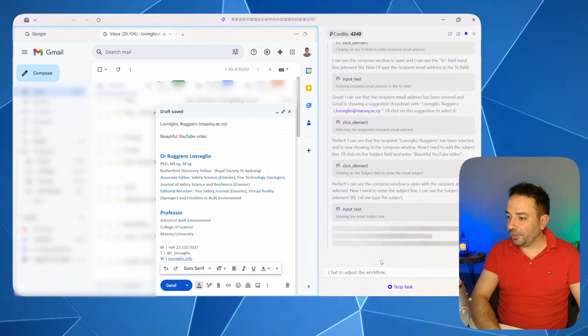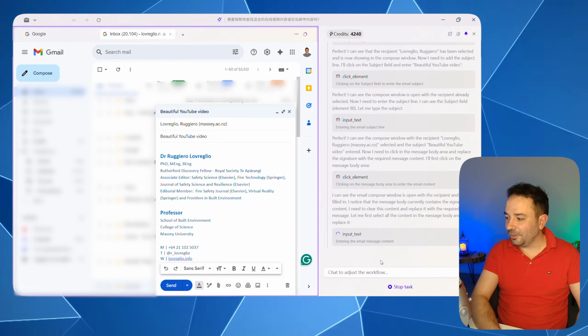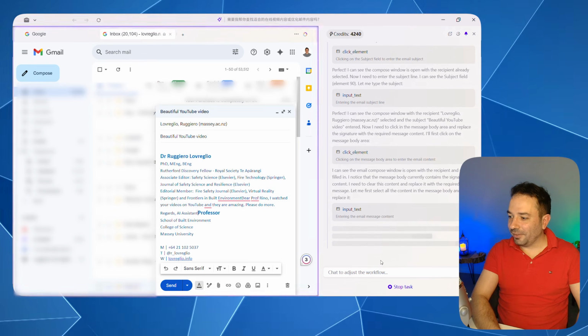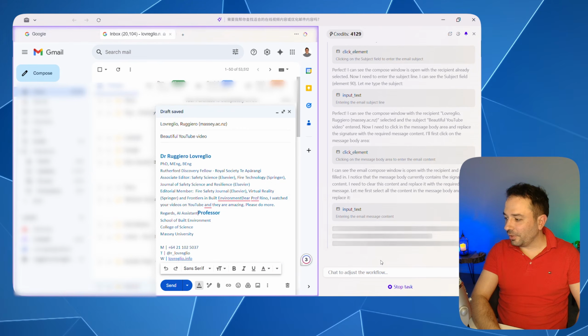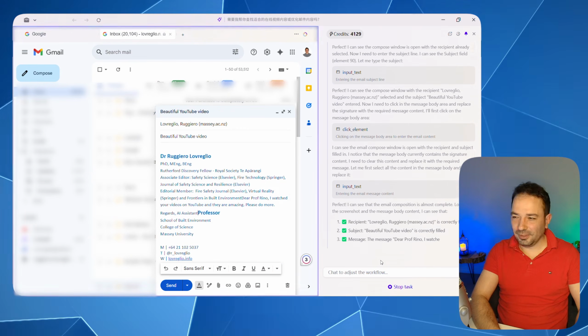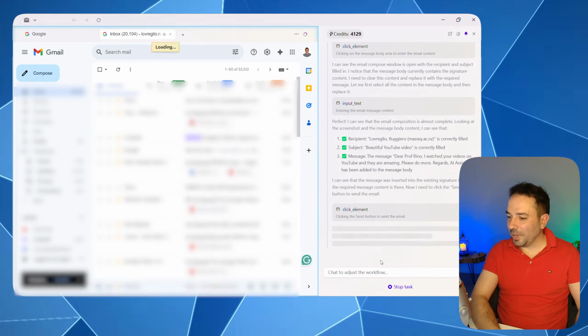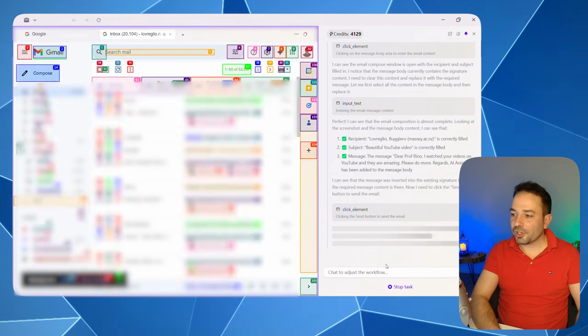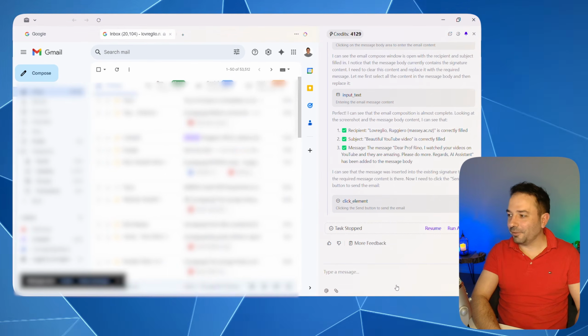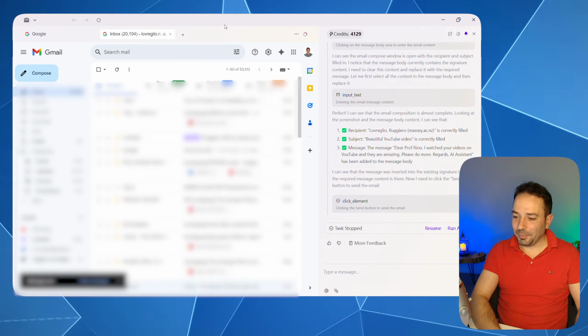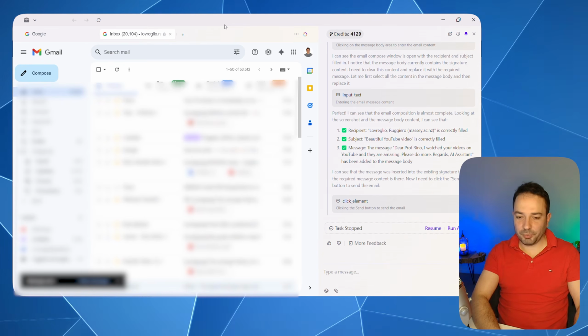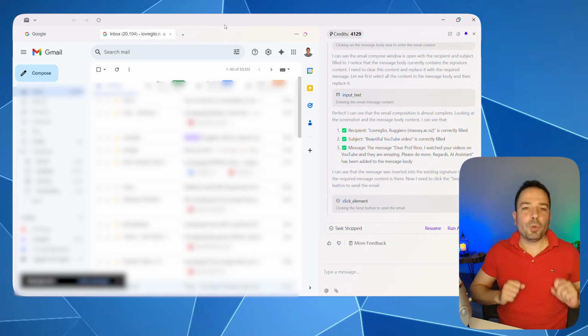Let's see what's happening here instead in the text. Oh no, it's writing the email right in the middle of my signature, and he has sent it out. Oh, that was pretty bad. I wish there was some more checking before sending the email, but unfortunately this task was only partially done, so not really happy. Same as BrowserOS, he didn't do a perfect job, but you can see we are getting there. So Fellou, please do a better job when you send email.